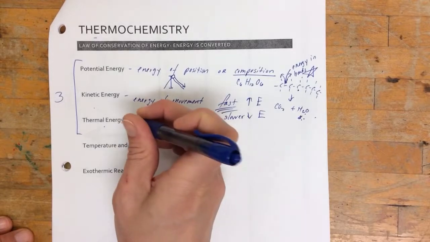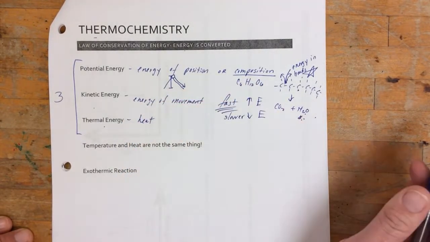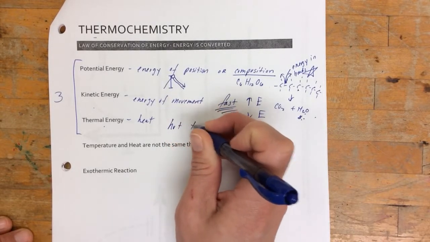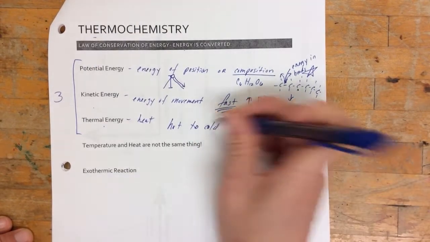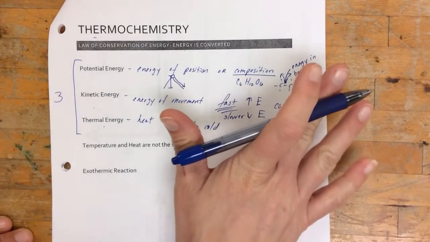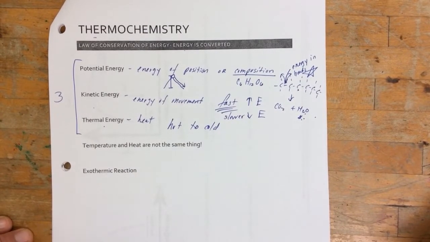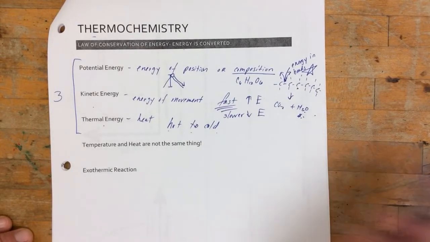And then, of course, we have thermal energy. Thermal energy is what you think of as heat. What you need to remember is that heat always flows from hot to cold. When you put your hand on a hot burner, the heat is going to go into your hand. It isn't going from your hand into the burner. So I always remember it's hot to cold.